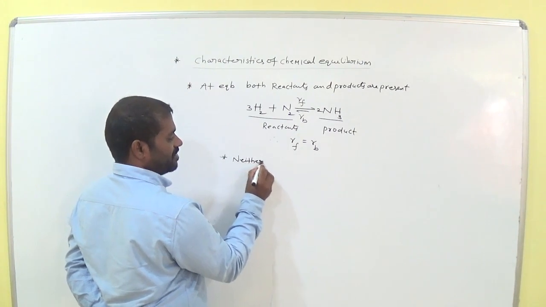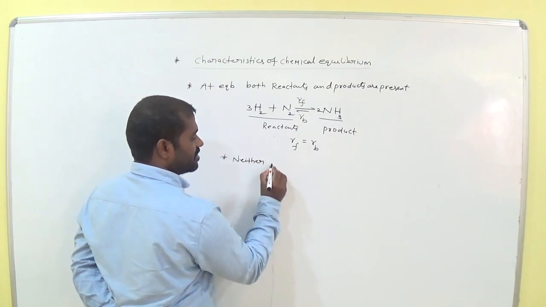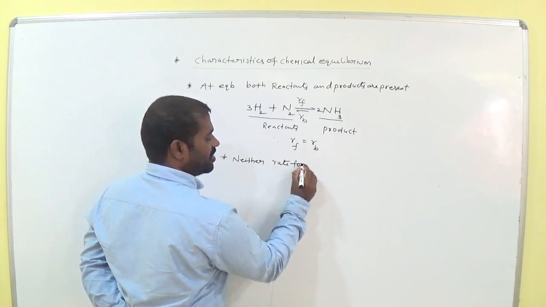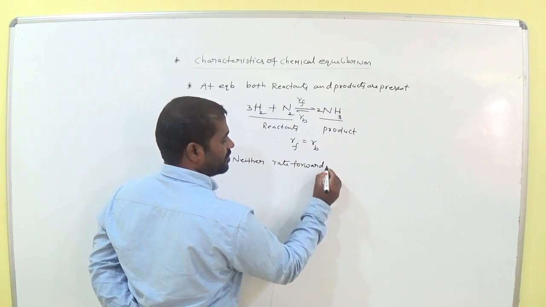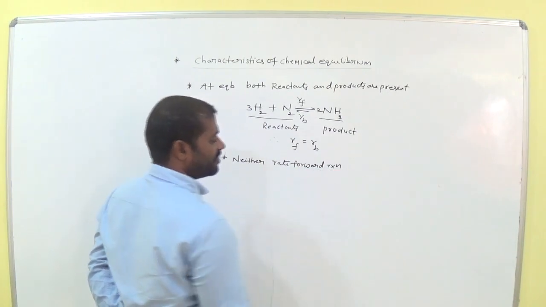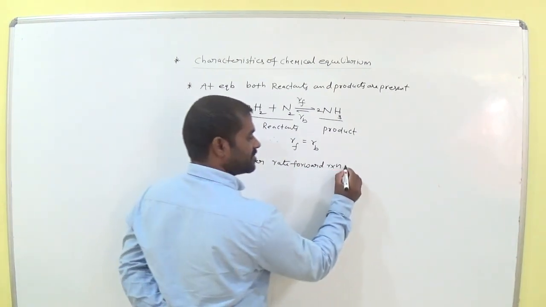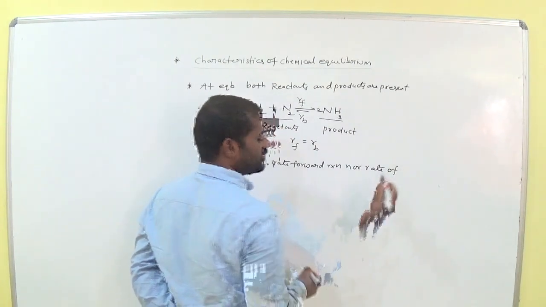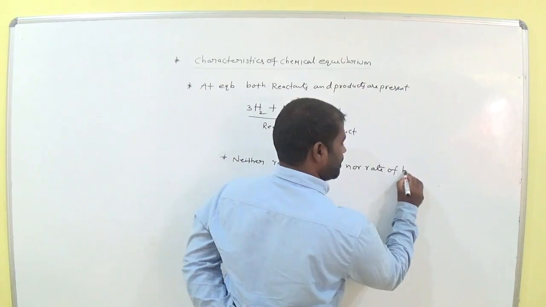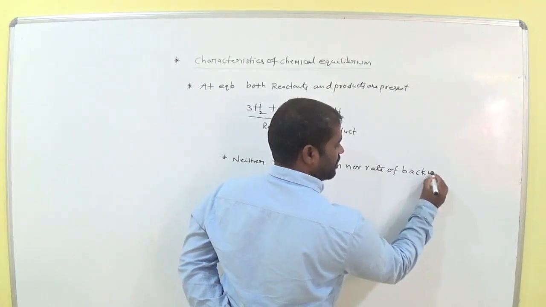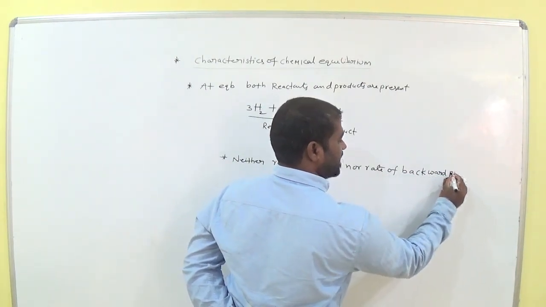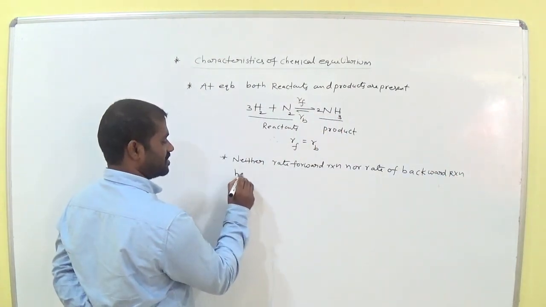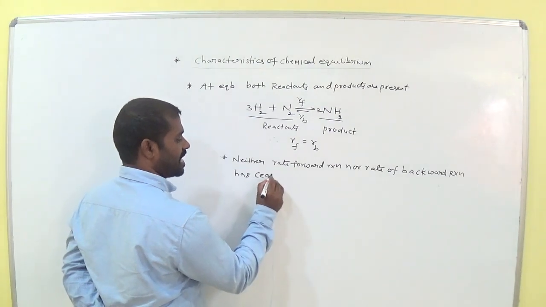Simply, neither the rate of forward reaction nor the rate of backward reaction has ceased.